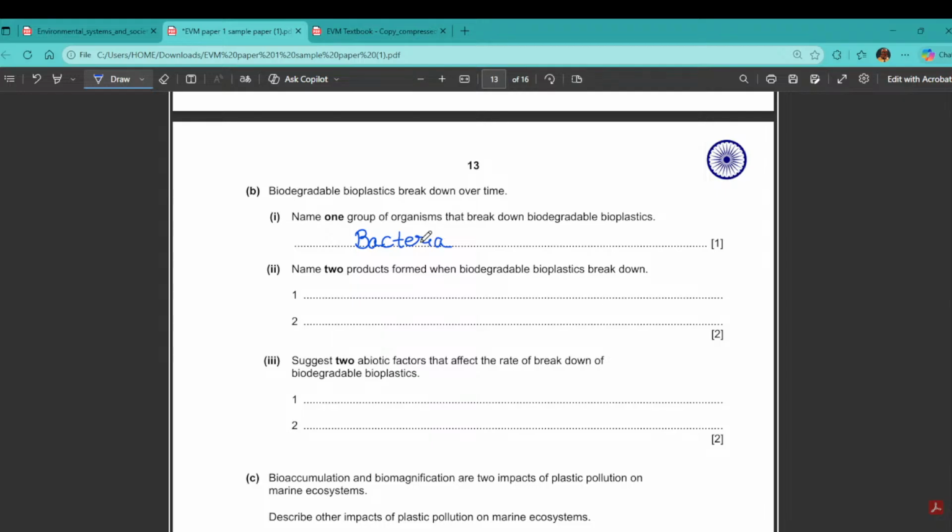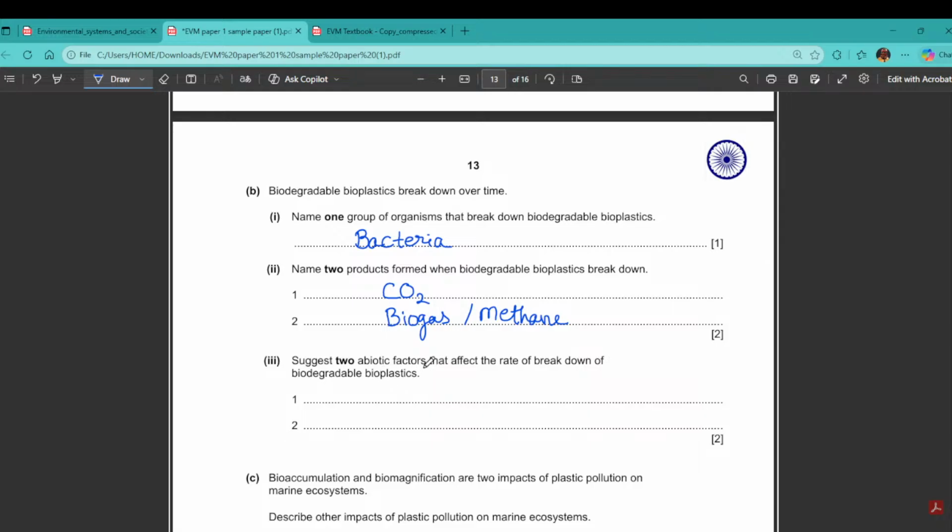Now, name two products formed when biodegradable bioplastic breaks down. Whenever there is a breakdown, a gas which is released as a waste product is CO2. Along with that, a biogas, or we call it methane. You can write any one of it, biogas or methane. So CO2 is one of the byproducts and methane is one of the byproducts.